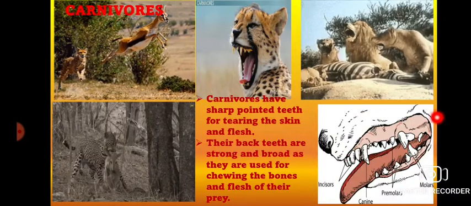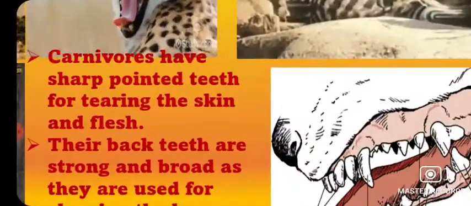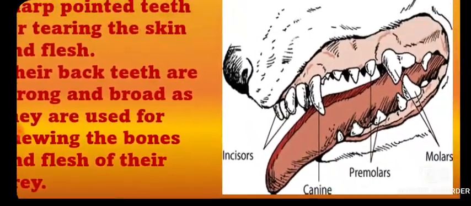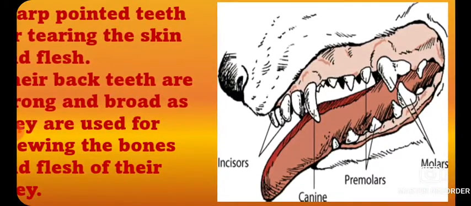And this is the dental pattern, which I had shown in the figure also. This is the canine, which you had seen when I had shown you with the tiger. These small teeth are known as the incisor, which helps in tearing the food. And the back teeth are stronger, which I had told. This is the premolar and the molar, and they help to chew the food.